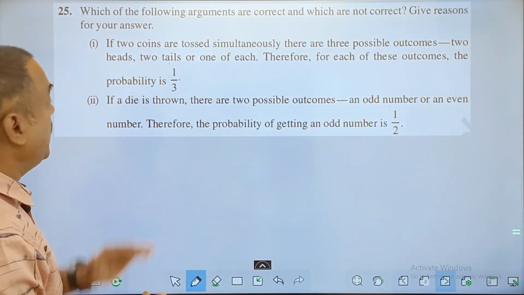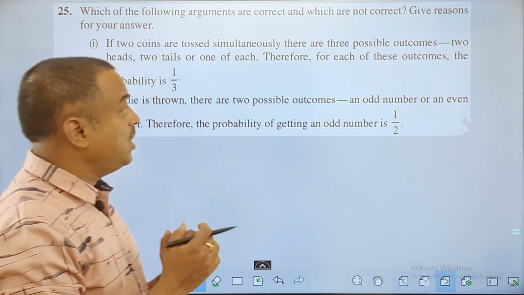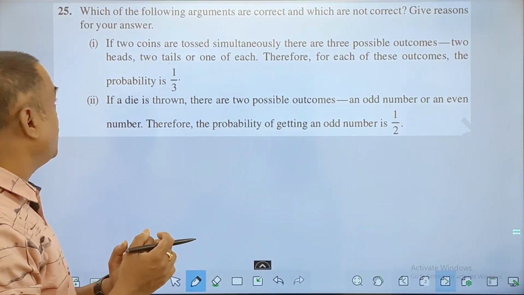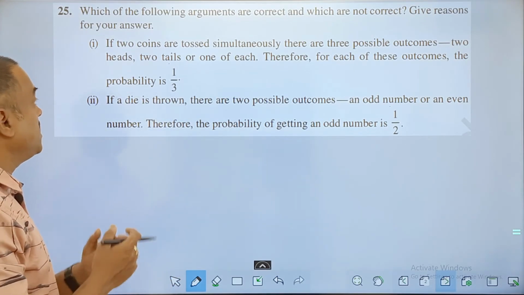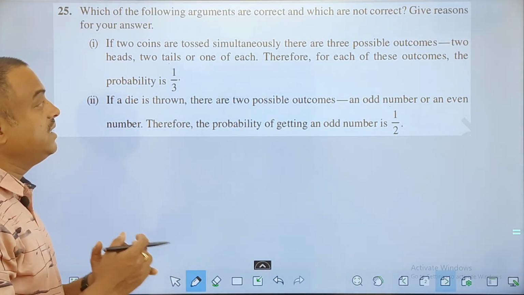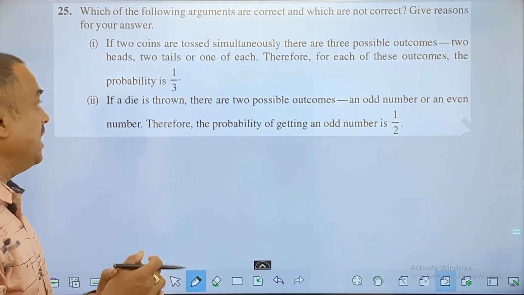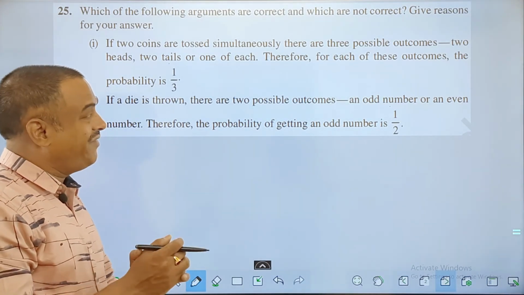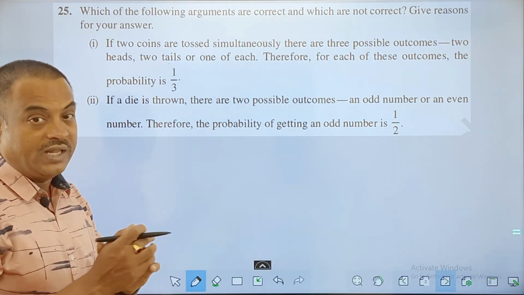Now, the 25th one. Which of the following arguments are correct and which are not? Give reasons for your answer, is the question. First one: if 2 coins are tossed simultaneously, there are 3 possible outcomes: 2 heads, 2 tails and 1 of each. Therefore, for each of the outcomes, the probability is 1/3.